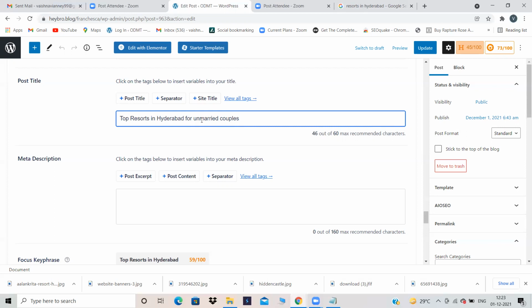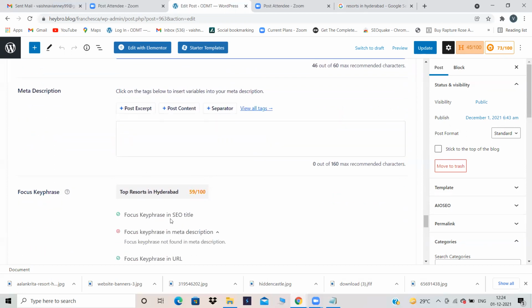There are high chances that my blog will appear on the SERP for both. Like this you have to give. So always use your focus key phrase everywhere.